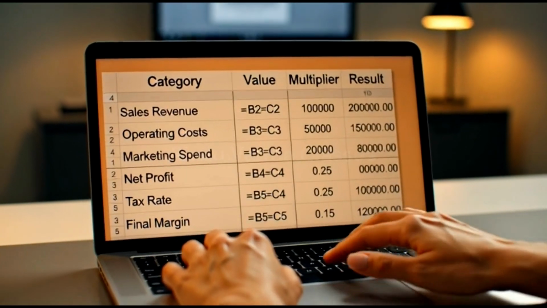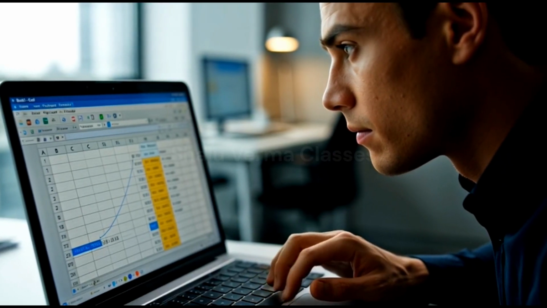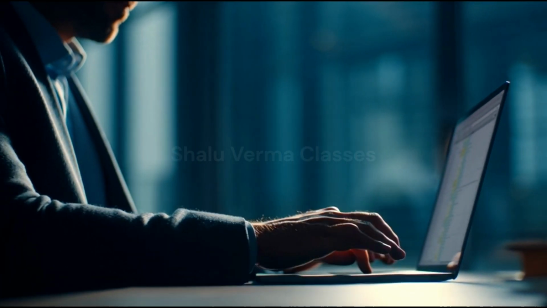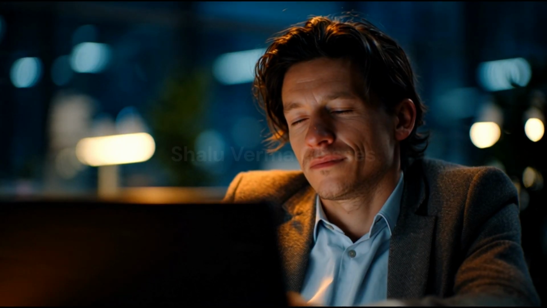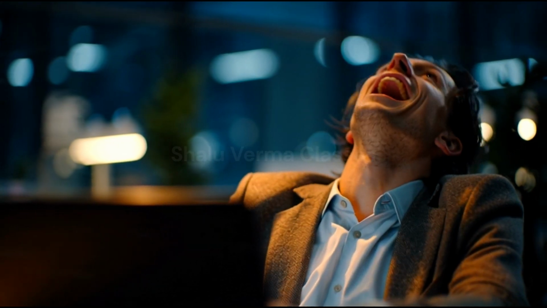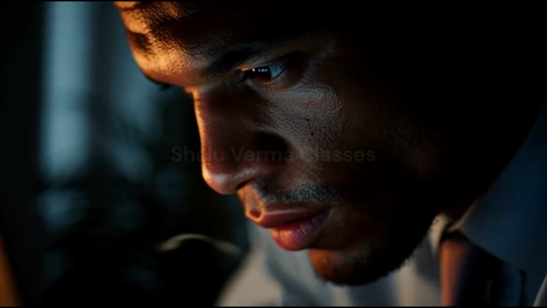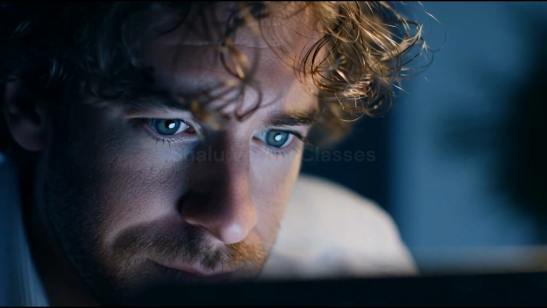Now, let's apply it. Look carefully. We enter the formula in the first cell of the result column, and immediately, Excel gives the correct category. Now here's the best part. You do not need to repeat it again and again. Once you write it once, you simply drag it down, and Excel instantly calculates the result for every row. Imagine the time saved. If you had 200 rows, manual work could take 30 minutes. But Excel does it in seconds. This is why Excel is powerful. And this is why office professionals who know these formulas always work faster.